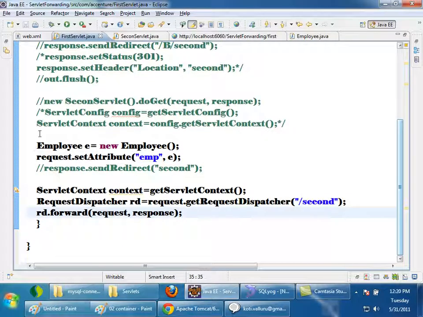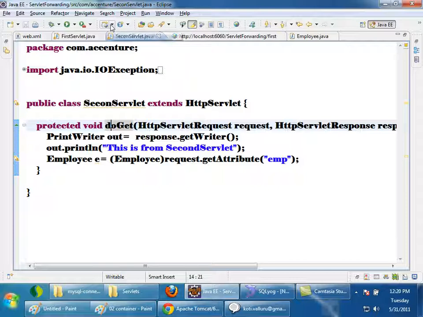After forwarding, the control will go to the second servlet. Let's assume the response came back to the client. What about this request object and response object? Are these local variables? Tell me. The parameters to methods are nothing but local variables.